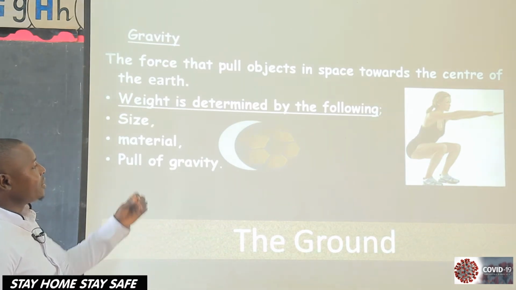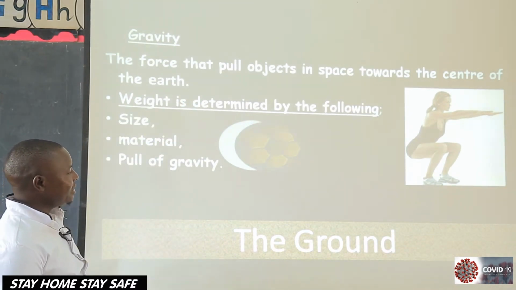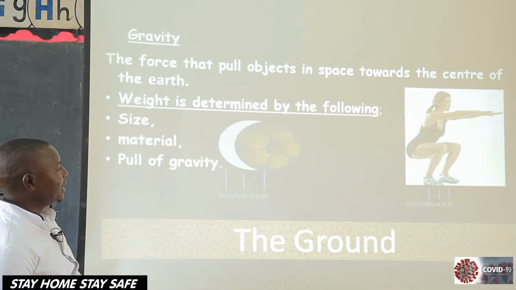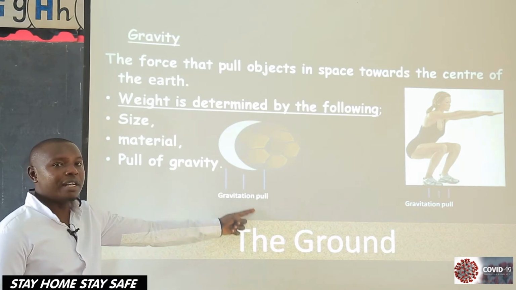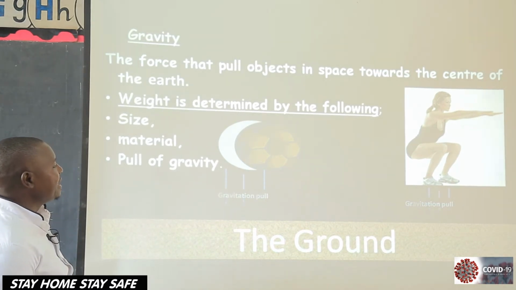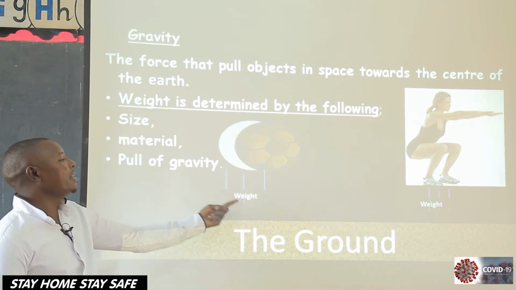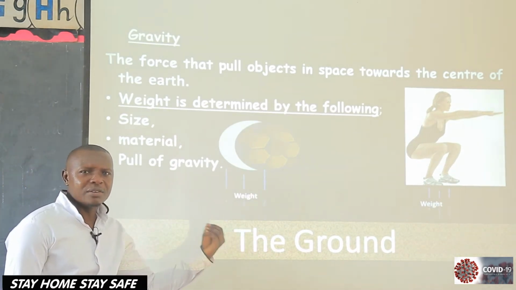An object is thrown in the air, or you jump up. Let's see what happens. It comes down. Gravity pulls it. When it pulls it, what happens? It gains weight. That object gains weight.